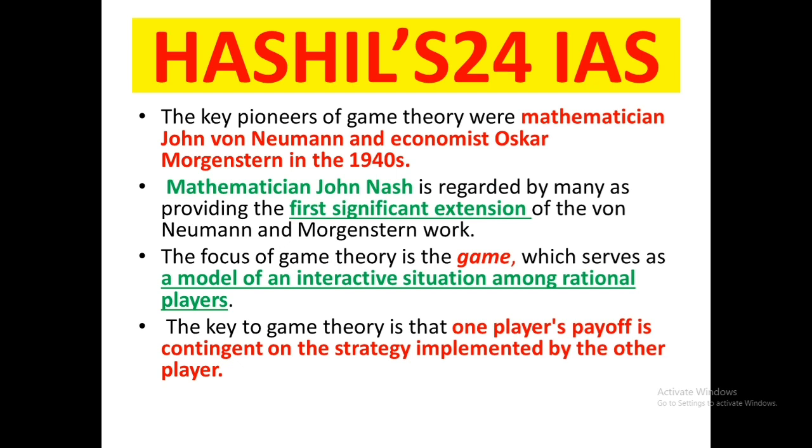The individual players are independent, rational and competing. They are competing among each other. Why are they rational? Because they try to maximize the payoff. And they are independent, but their decisions are dependent. That means the decision arrived at by one player does affect the strategy of other players. That means one player's payoff is dependent on the strategy implemented by the other players.